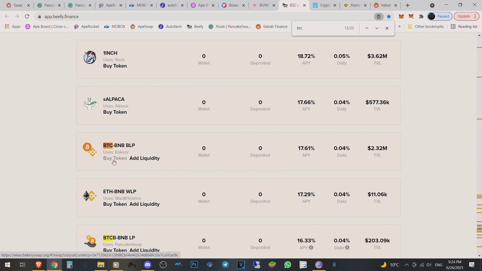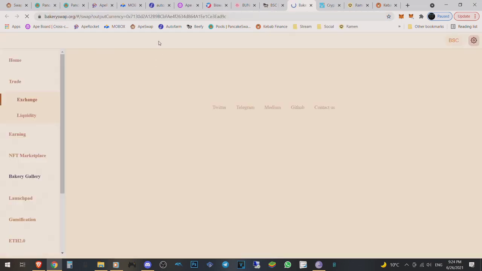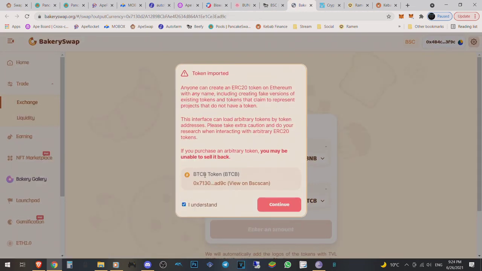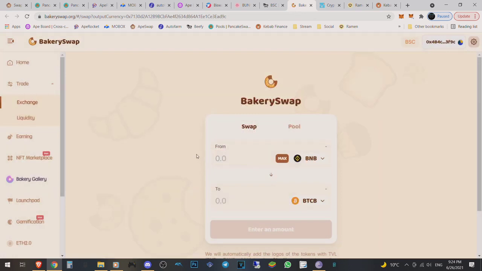So we're going to click on buy token over here. It will open the website for us. You can see we're on Bakery Swap right now. I don't think you have to do it here. I can try and do it through ApeSwap. Yeah, import the Bitcoin B. What the? Just import it, bro. So now we can swap some BNB to Bitcoin over here.